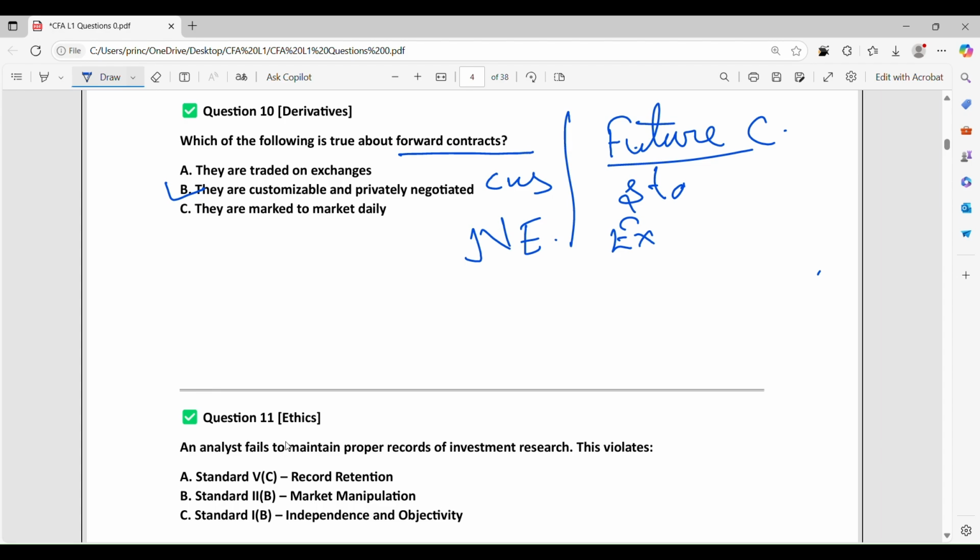An analyst failed to maintain proper records of investment research. So they failed to maintain a record. So it's not market manipulation, not even independence and objectivity. The answer is record retention.